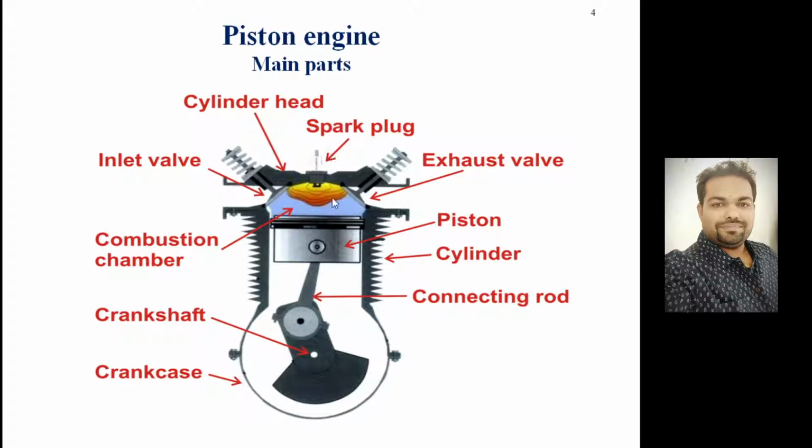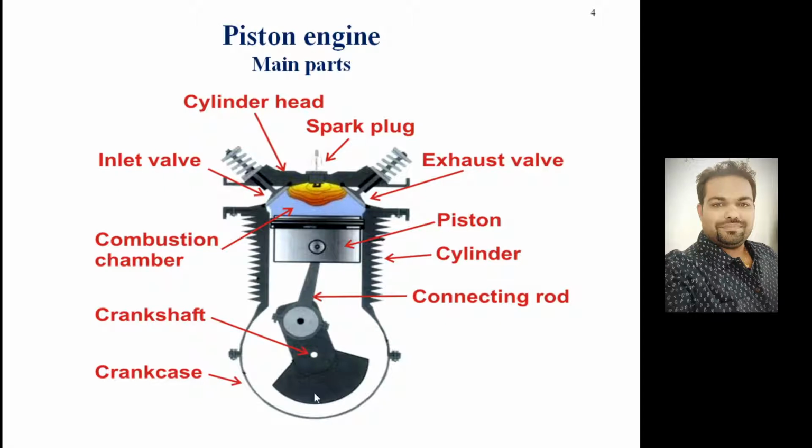which is required to initiate the combustion of the mixture. So here fuel and air mixture will come, it will get compressed in this region, and the moment the piston reaches top dead center, the spark plug will generate the spark and your ignition starts. Once ignition starts, within this small volume, pressure rises, and due to the increase in pressure, the piston moves down.